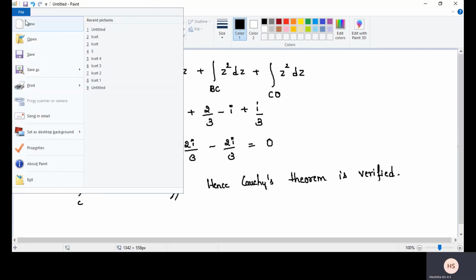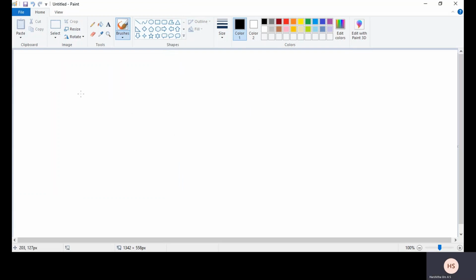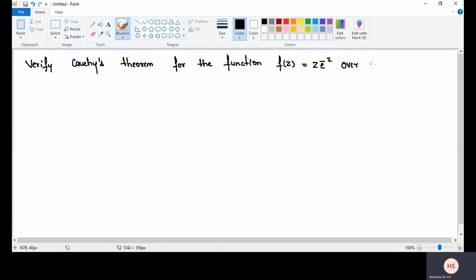Next one. Verify Cauchy's theorem for the function f of z is equal to z into e power minus z over the unit circle with origin as the center.